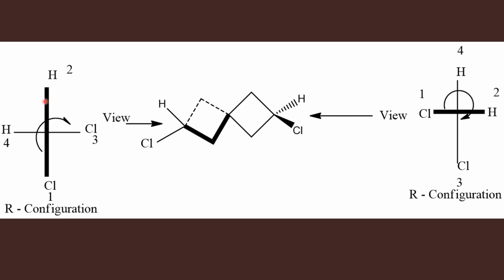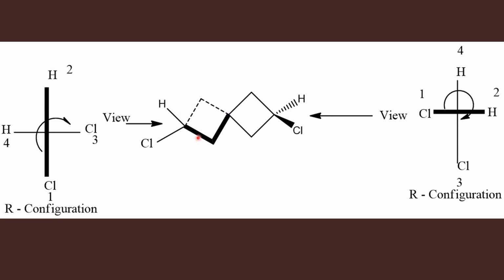Therefore, I have to thicken the vertical line. I should put the hydrogen that is at the top here at the head side, chlorine at the bottom at the leg side. So there won't be any confusion in placing the groups in the vertical line. Whether you stand from here or from here, hydrogen should be at the top, chlorine at the bottom.